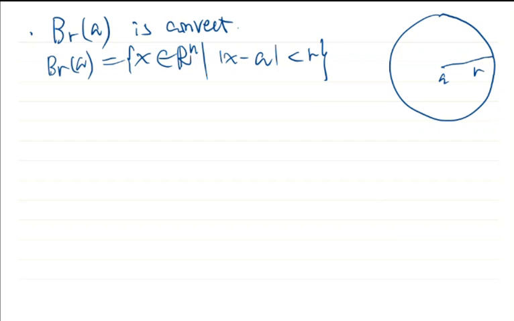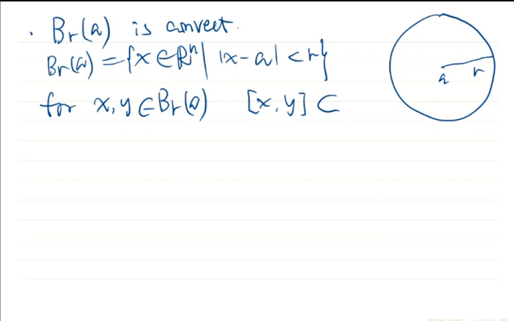How to prove this? The proof is easy. For x and y belonging to this ball, we need to prove that the segment with endpoints x and y is contained in this ball.